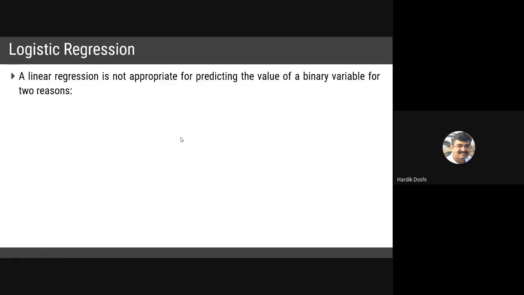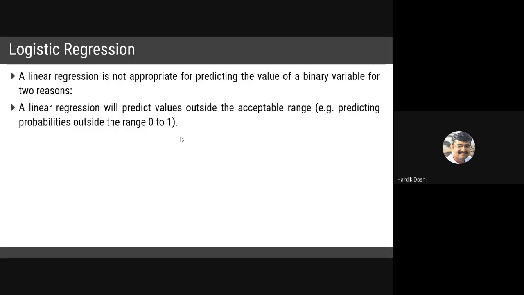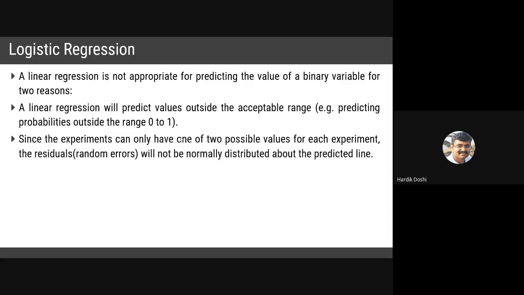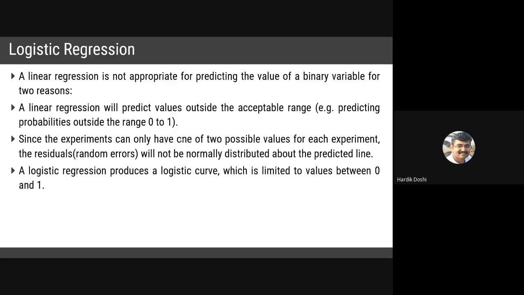Now you can read this theory. I have gone through all this. A linear regression is not appropriate for predicting the value of binary variables for 2 reasons. One, it can predict outside the acceptable range. Second, since the experiment can only have one of the 2 possible values, the residuals will not be normally distributed. Logistic regression produces a logistic curve, which I had shown you, which is limited to values 0 and 1.